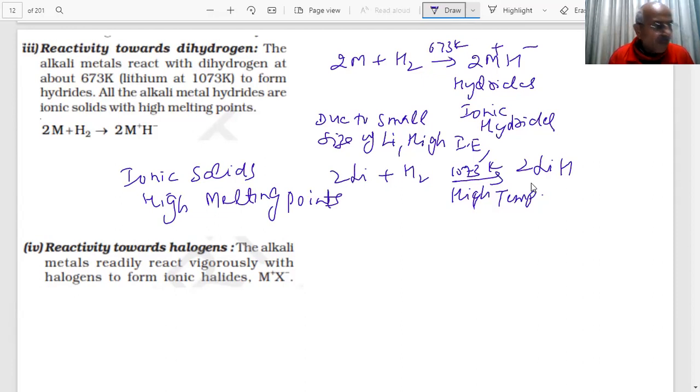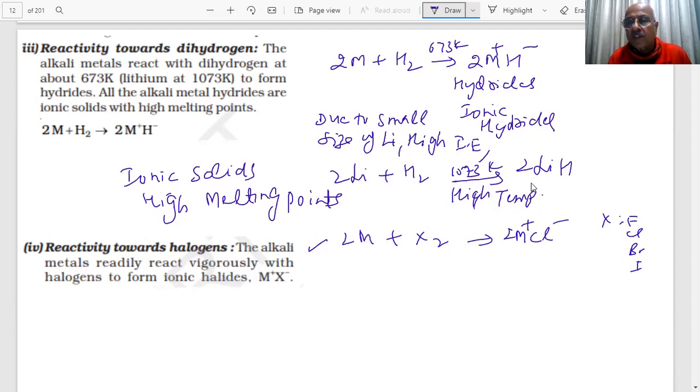Similarly, students, the reactivity with halogens: metals will react with halogens, X could be F, Cl, Br. What will happen? They will form M plus and X minus, Cl minus, like this. They will form halides, ionic halides. If I use Cl2, then you will get 2M plus Cl minus. They are ionic halides.